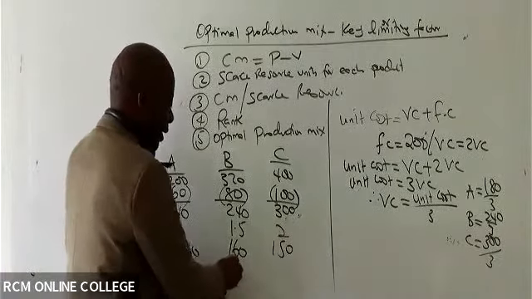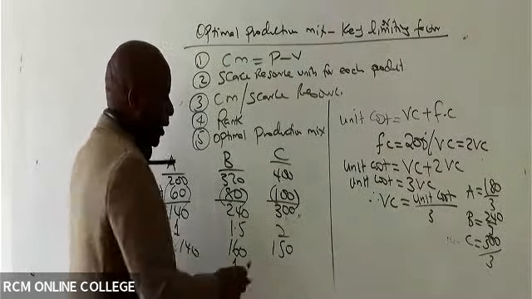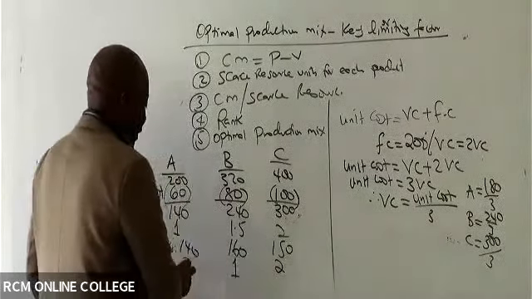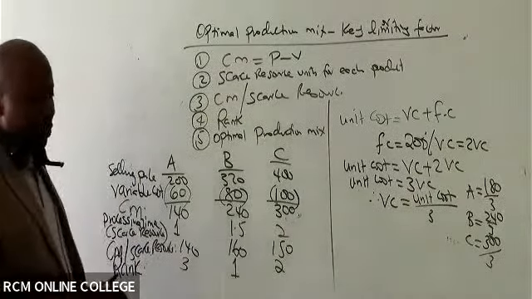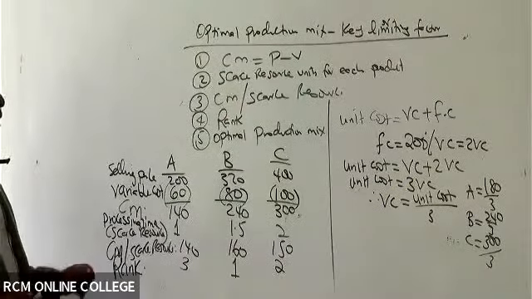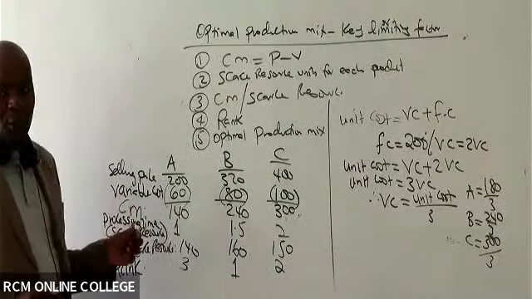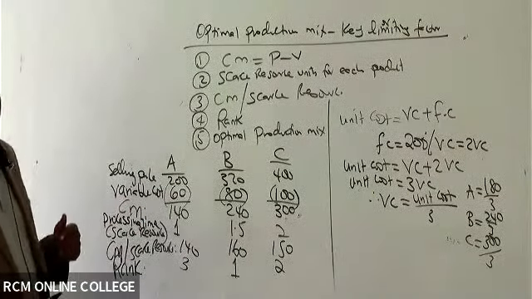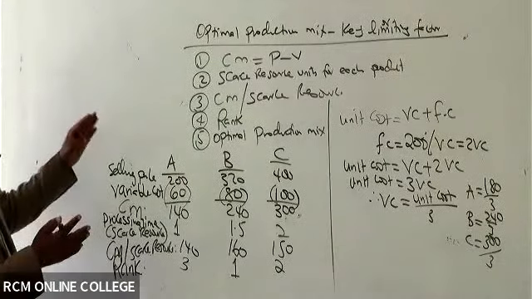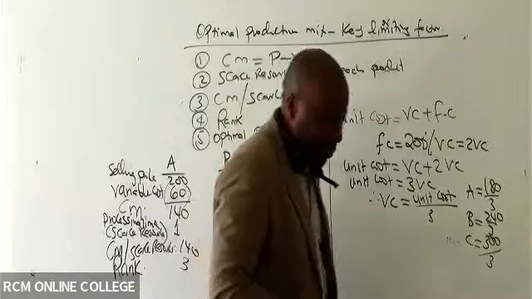Here, somebody. So this takes up number 1. This takes up number what? Number 2. This takes up number what? Number 3. Thank you so much. So now we have our ranks done very well. Now you can go straight away to number 5 that we call the optimal production mix. We must always give it its separate table.